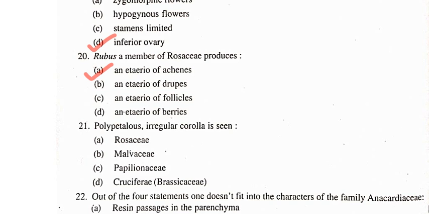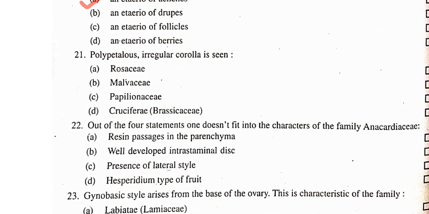Next question, question number 21. Polypetalous or irregular corolla is seen in. So the answer of this question is very simple. It is present in Papilionaceae, which is also known as Leguminosae. In this family, we know that irregular corolla is present.